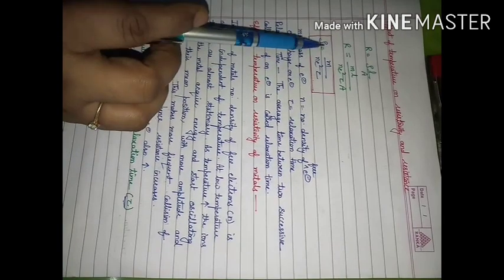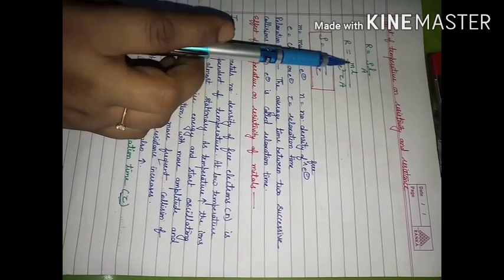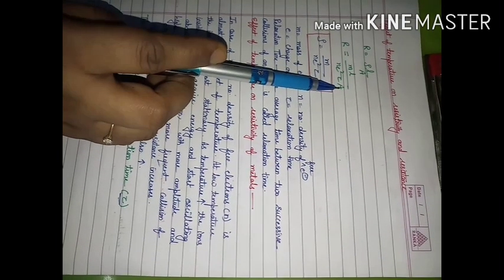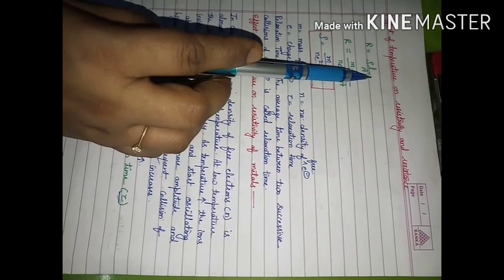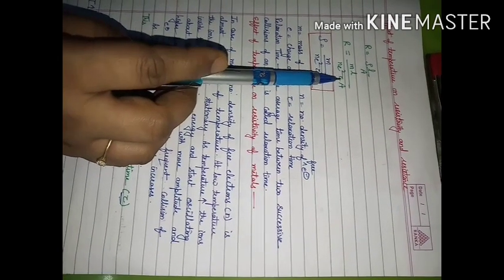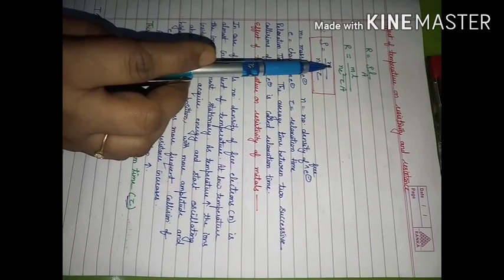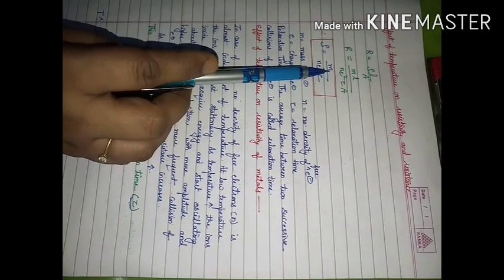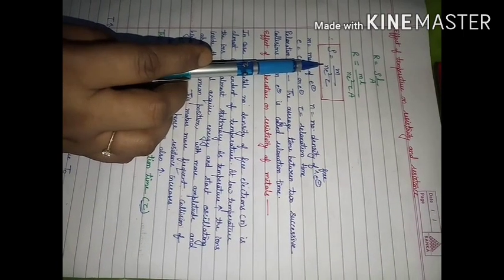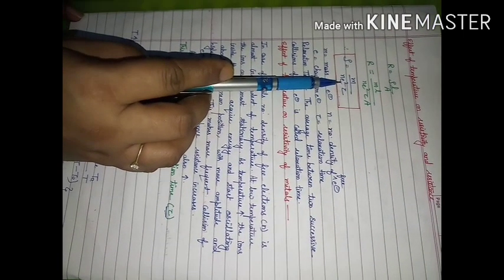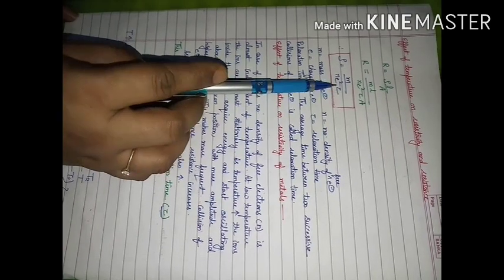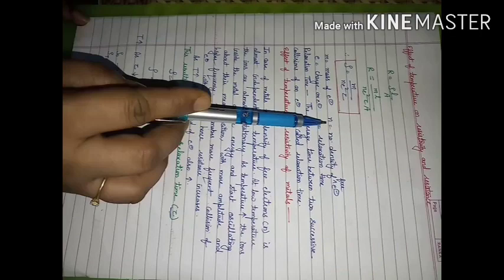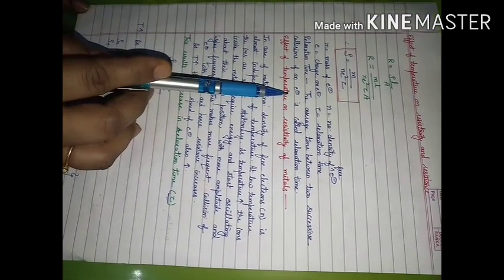Another expression for resistance we have derived is equal to ml divided by ne square tau A. If we compare this expression and the earlier expression, then resistivity comes out to be m upon ne square tau, where m is the mass of the electron, n is the number density of free electrons, e is the charge of the electron, and tau is the relaxation time. That is the average time between two successive collisions of an electron.